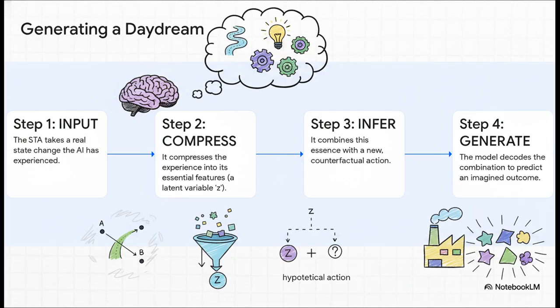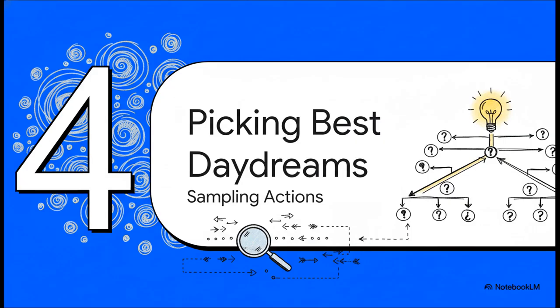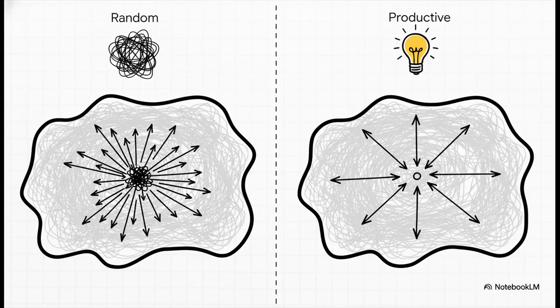Something like, okay, but what if I had tried to go left instead? And then, boom, it generates a brand new, totally plausible, imagined outcome from that mix. Okay, so the STA can imagine all these different futures. But with an almost infinite number of what-if actions it could try, which daydreams should it actually focus on, right? It can't possibly explore every single one. I mean, just picking actions at random would be incredibly inefficient, a total waste of time.